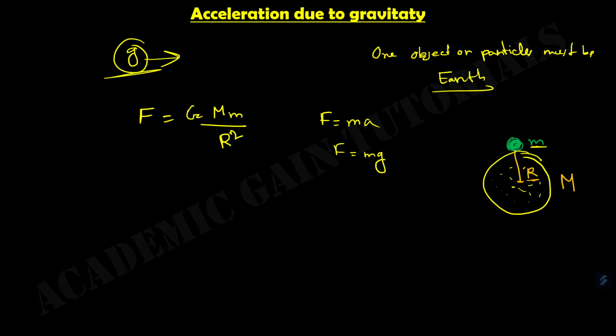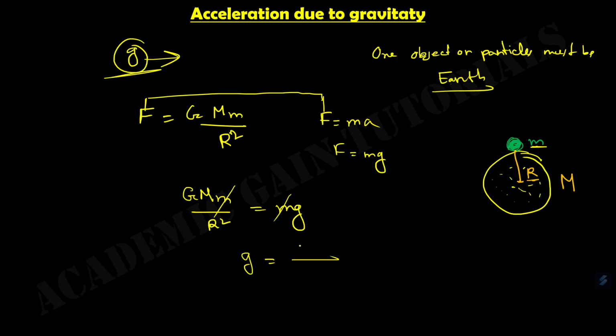Because these two forces are the same, we can equate them: GMm/r² = mg. Removing m from both sides, we find g = GM/r².